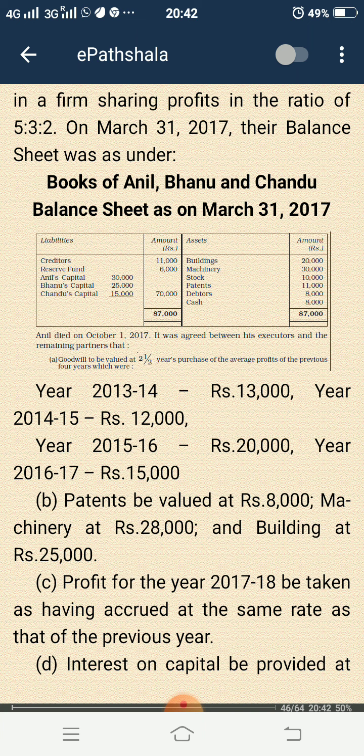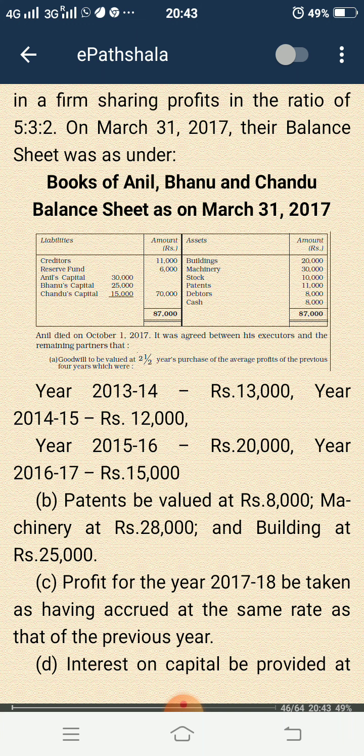The balance sheet of Anil, Bhanu and Chandu: creditors 11,000, reserve fund 6,000, Anil's capital 30,000, Bhanu's capital 25,000, Chandu's capital 15,000. And the assets are also given: buildings 20,000, machinery 30,000, stock 10,000, patent 11,000, debtors 8,000, cash 8,000.